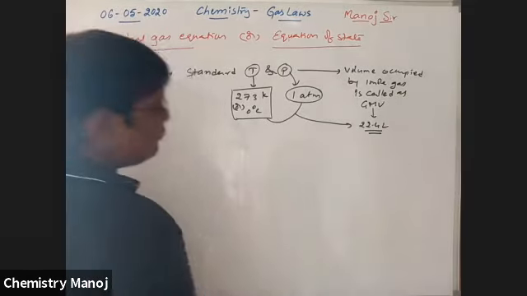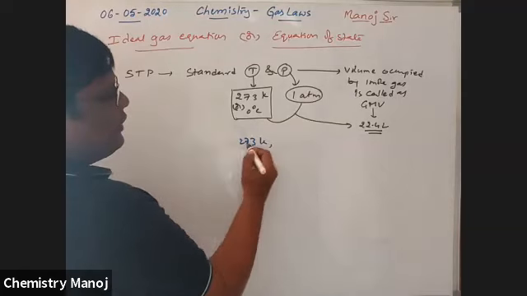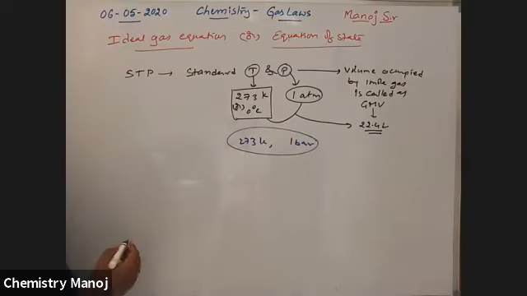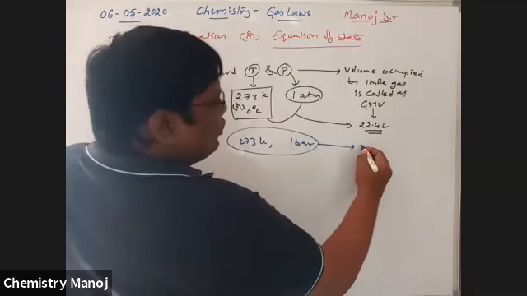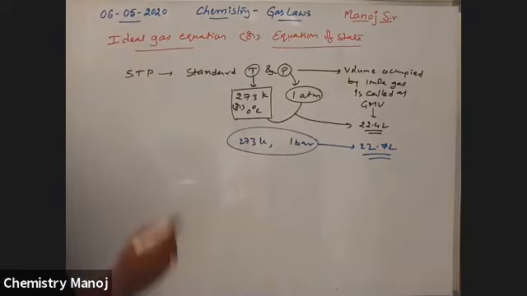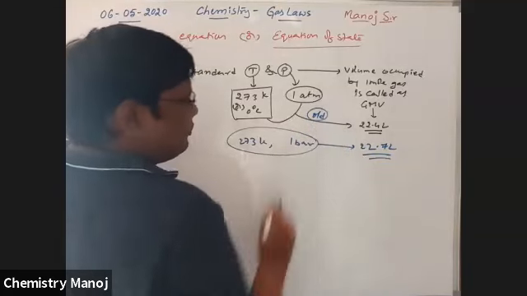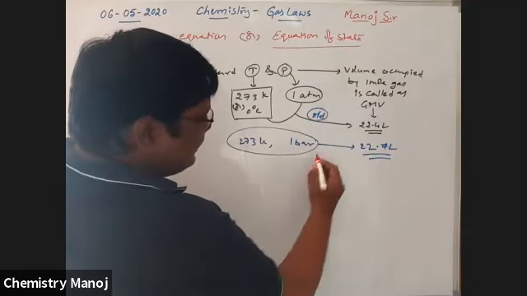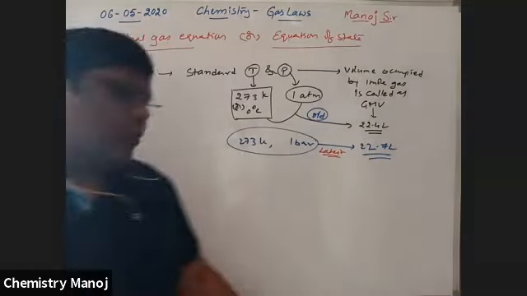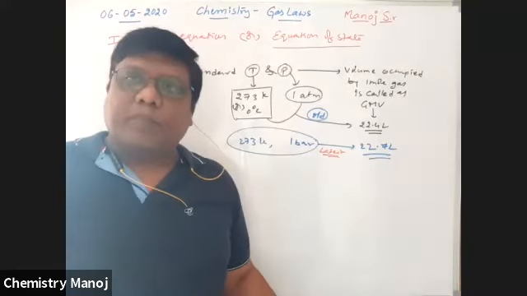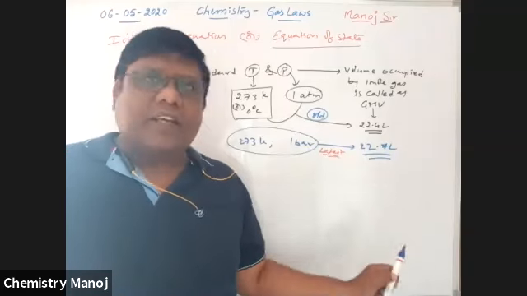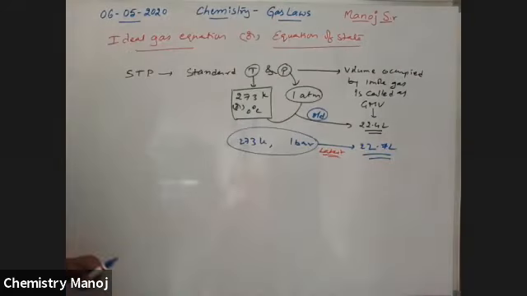If at 273 Kelvin, instead of 1 atmosphere, 1 bar is taken, that value is taken as 22.7 liters. Mind it, the earlier is the old concept, and this is the latest concept. So mind the gram molar volume. If pressure is in atmospheres, it is 22.4 liters. If pressure is in bars, it is 22.71 liters.